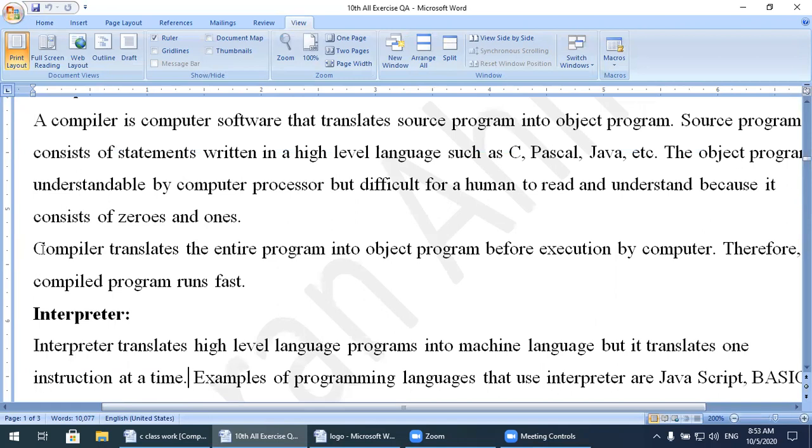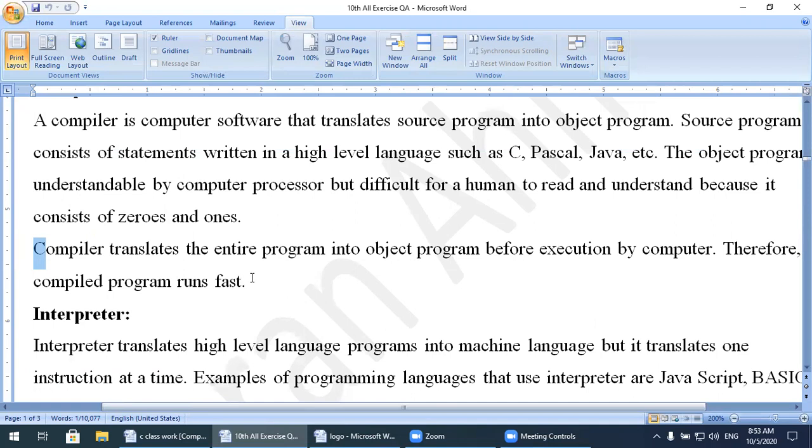We were discussing the compiler. The compiler translates the entire program into an object program. The major difference between compiler and interpreter is this one: the compiler translates the entire program into an object program before execution by the computer. Therefore, a compiled program runs faster.